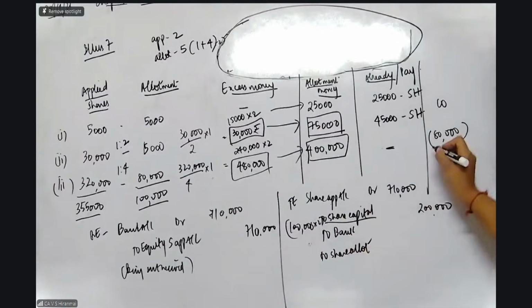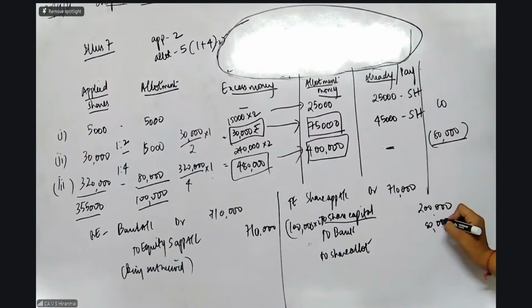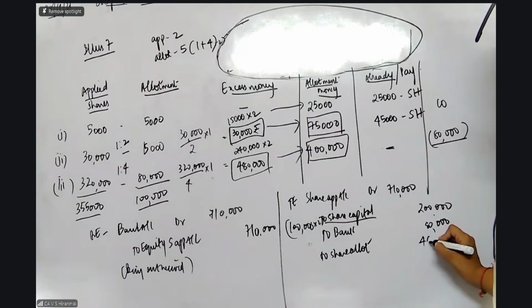How much refund from the entry? 80,000 is the refund. Okay. Then how much is the excess money that is there which you are going to adjust? You tell me. 4 lakh and 30,000.